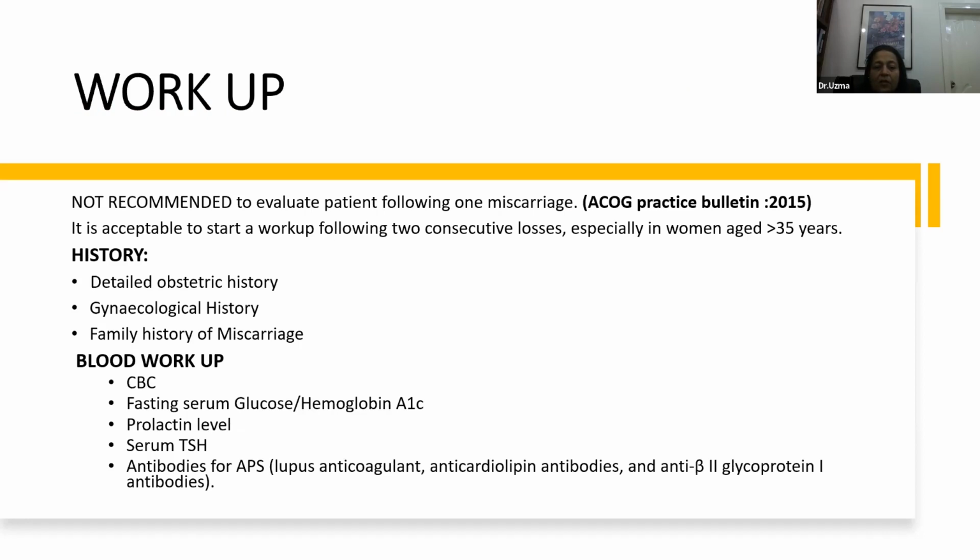We take a detailed obstetrical history, a gynecological history, we take a family history of miscarriage, and we go for blood work, which includes CBC, fasting serum glucose, including A1C, prolactin levels, serum TSH, and antiphospholipid antibodies, which are lupus anticoagulant, anticardiolipin, and anti-beta-2 glycoprotein 1 antibodies.